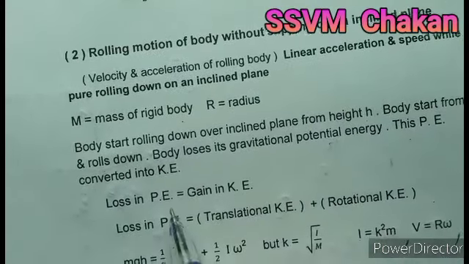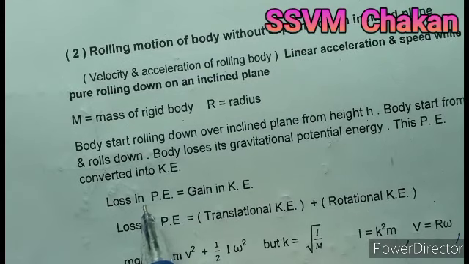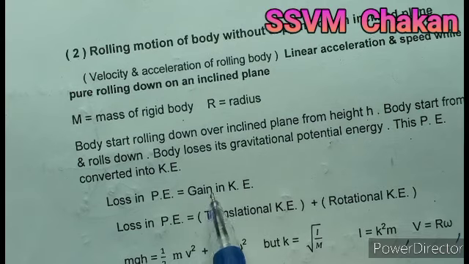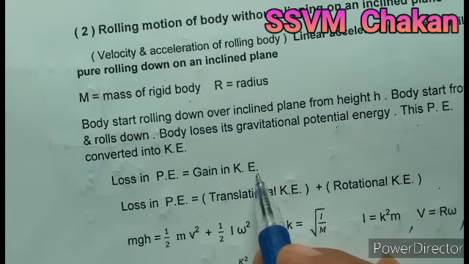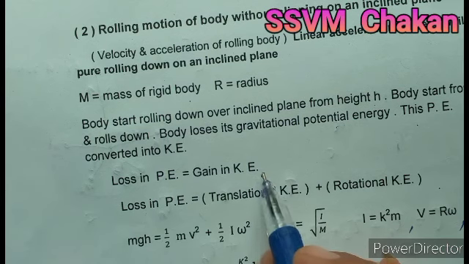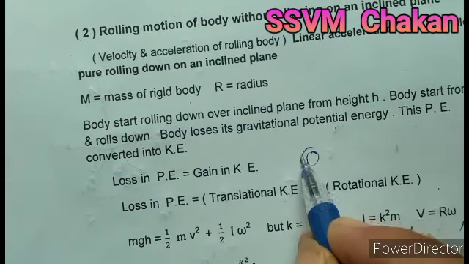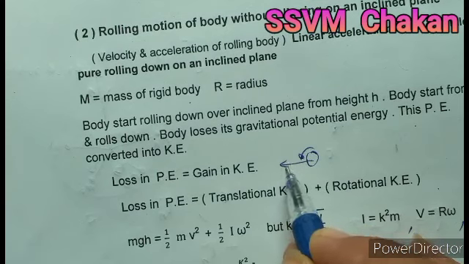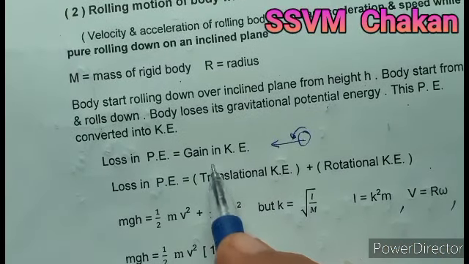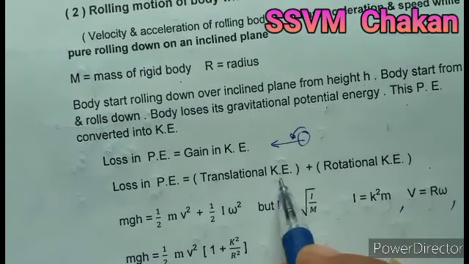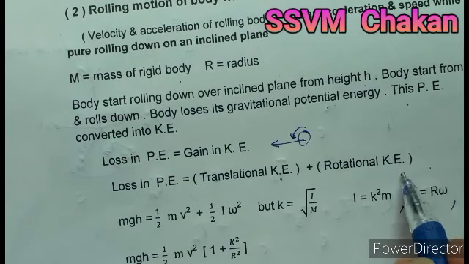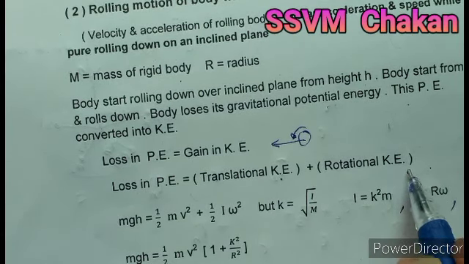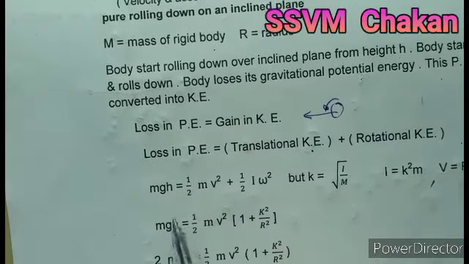So loss in potential energy: potential energy goes on decreasing. It is converted into kinetic energy, that means gain in kinetic energy. But kinetic energy has two types. One because of its rolling motion, and second because of its linear motion. So this kinetic energy is translational kinetic energy plus rotational kinetic energy. So we know the formula of potential energy,